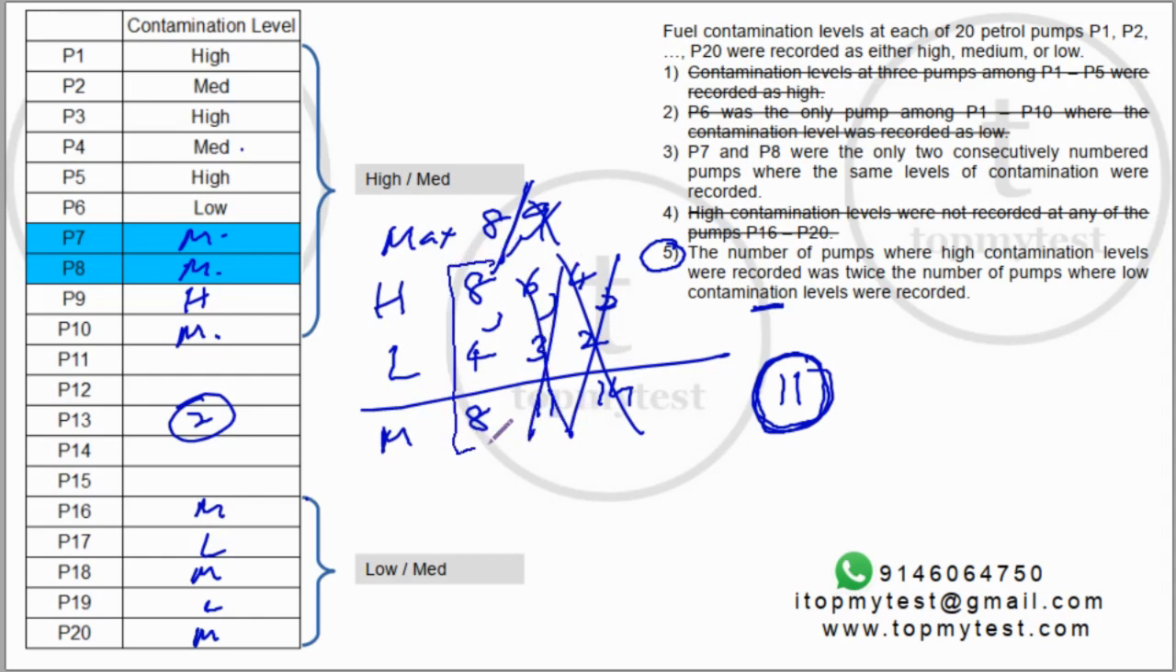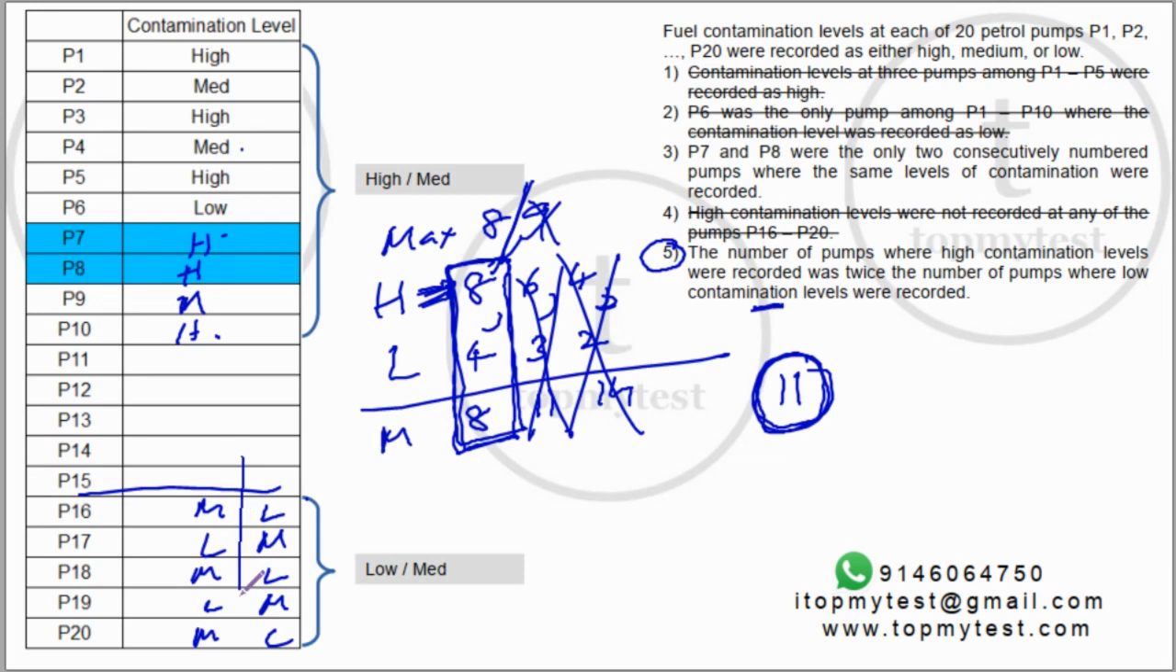So I have the number of high, low and medium pumps. Now if I need to get 8 pumps to have high concentration levels, I need to get these two as high. That's the only way out. Otherwise I will not be able to sustain it. So we'll have high here, this will be medium, this will be high. This part is done, right? Now this can be medium, low, medium, low, medium, or it can be low, medium, low, medium, low. One of these two scenarios can go through.